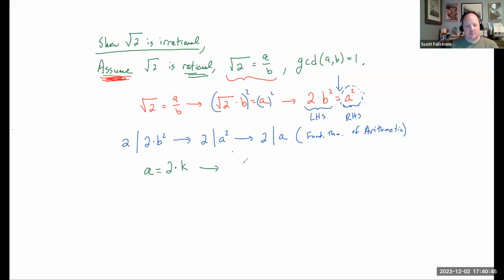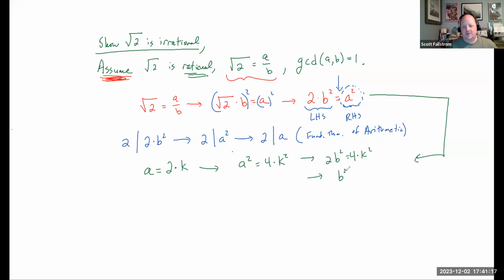And if a is equal to that, then a squared is equal to 4 times k squared. And now I'm going to bring back in what a squared was equal to, because that means that 2b squared equals 4 times k squared. And now I'm going to divide by 2 on both sides.